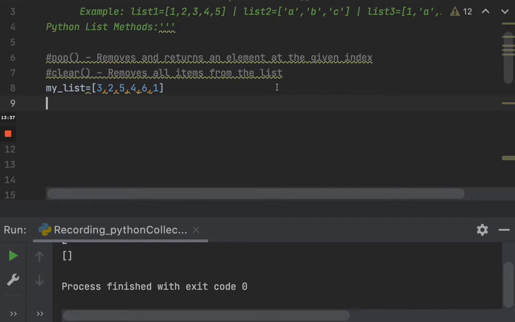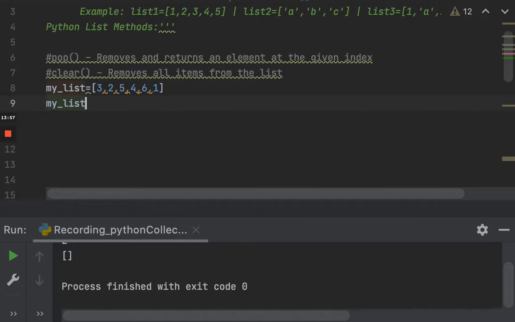Let's see about pop and clear, which basically help us remove elements from a list. Pop removes and returns an element at the given index. If you don't specify the index inside pop, it just removes the last element from the list. Clear basically removes all the items from the list. So let's do an example with these two methods.